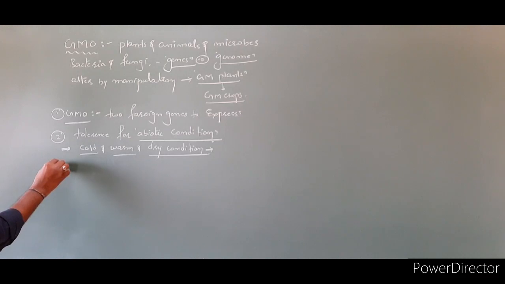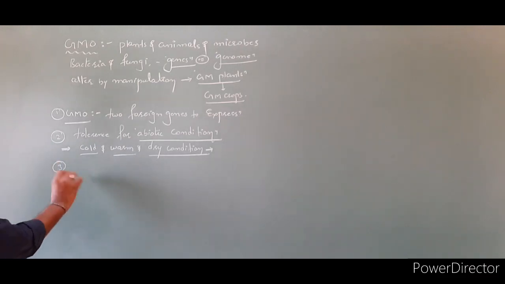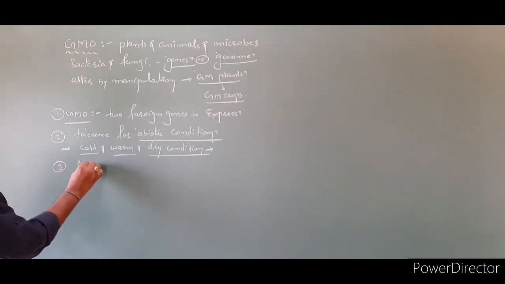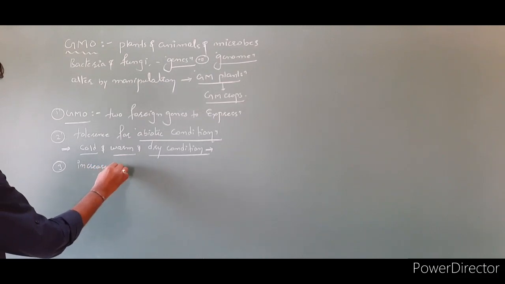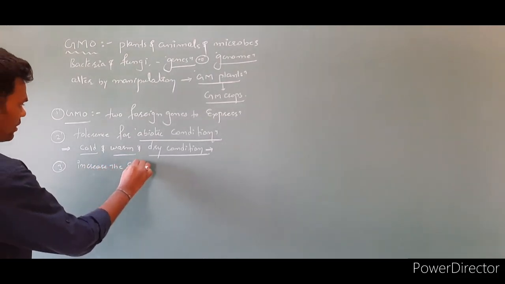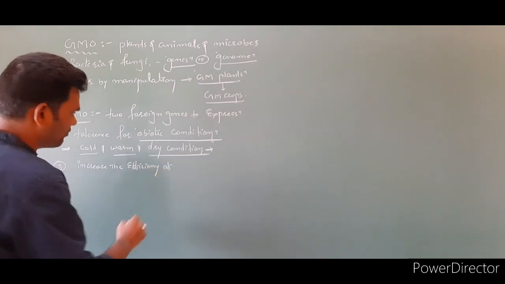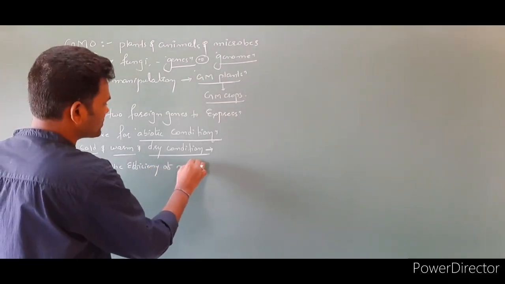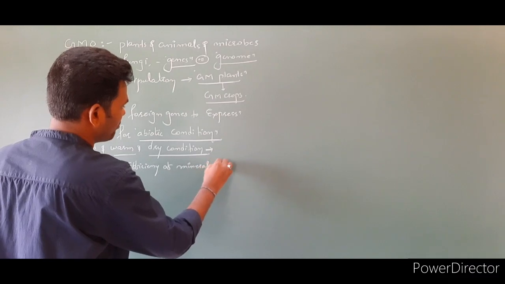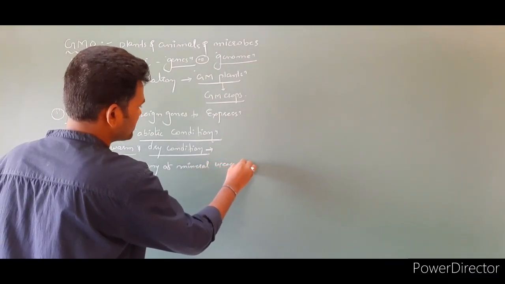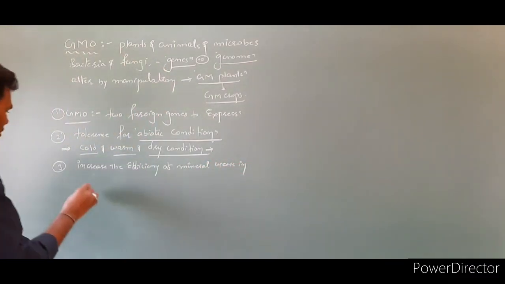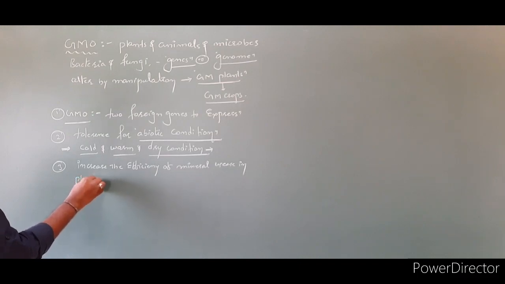Next, here we can increase the efficiency of mineral use in plants.